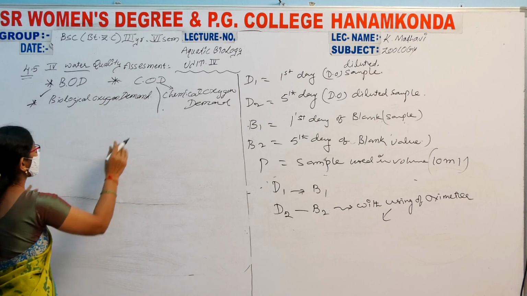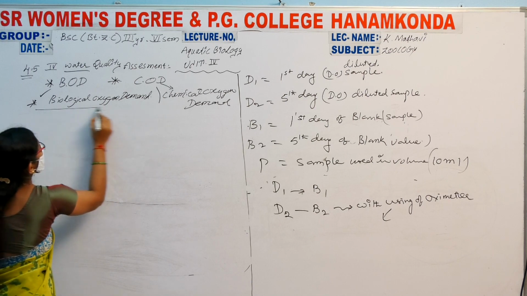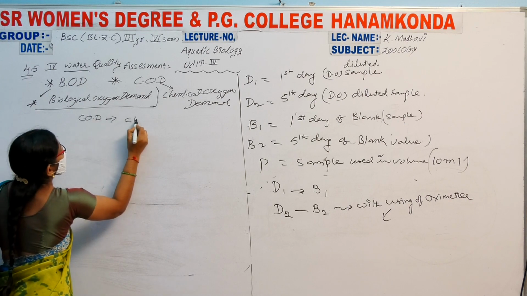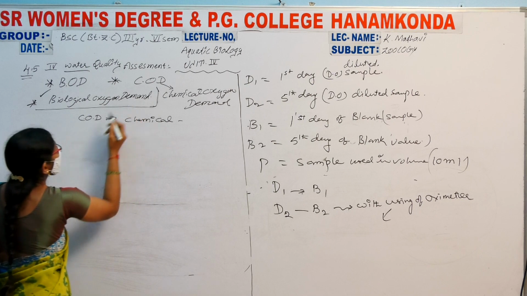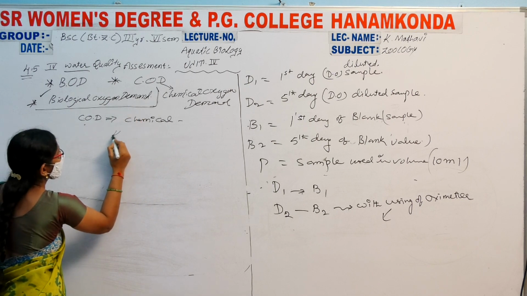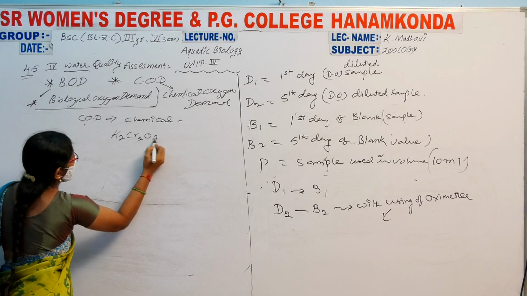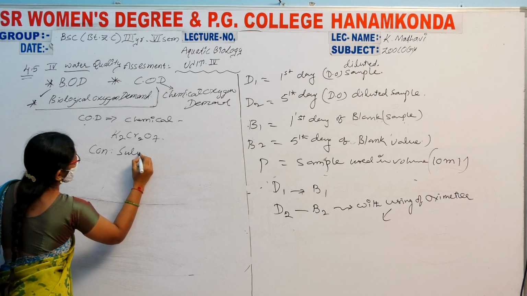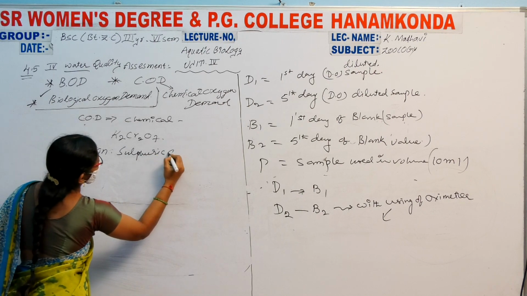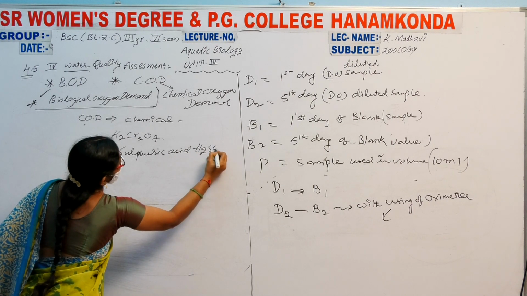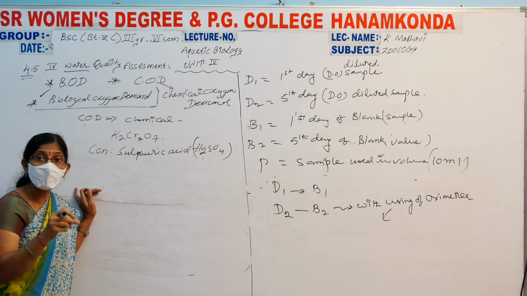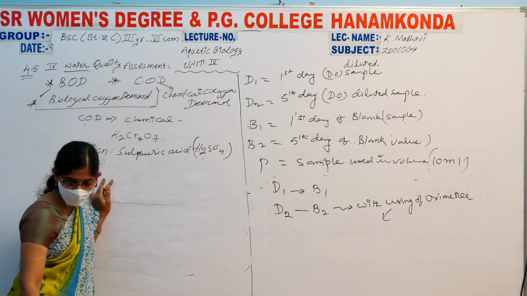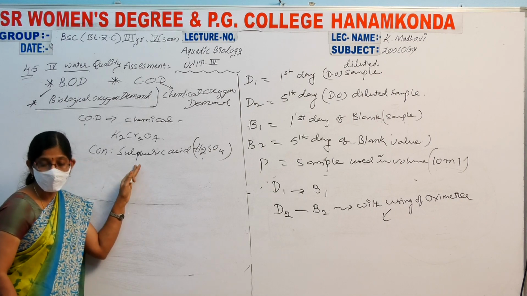Let us write the chemicals which are most important in the COD. The first one is potassium dichromate, K2Cr2O7, and the next is concentrated sulfuric acid, H2SO4. Both are used to produce carbon dioxide.